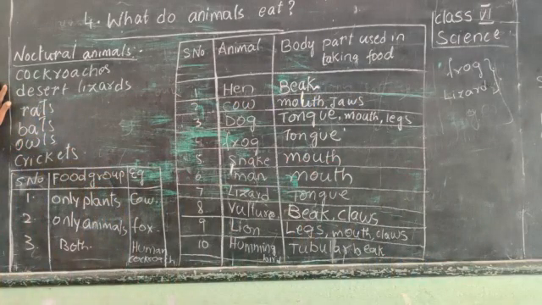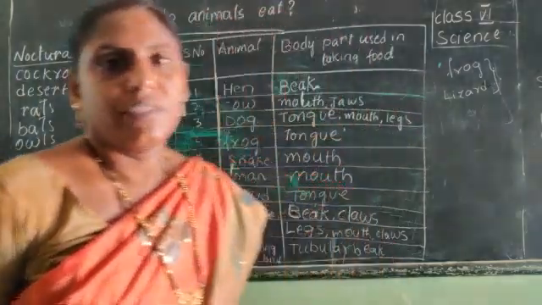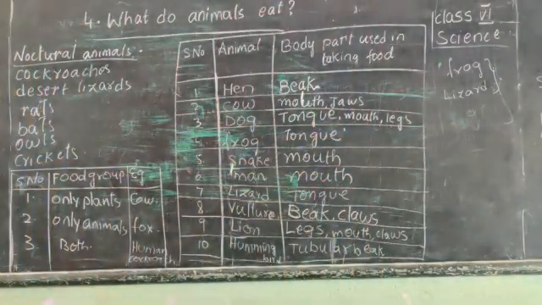So what are nocturnal animals? The animals which come out during the night in search of their food are called nocturnal animals. Examples: cockroaches, desert lizards, rats, bats, owls, crickets. These are all the animals which come out during the nights in search of their food. That is why they are called nocturnal animals.